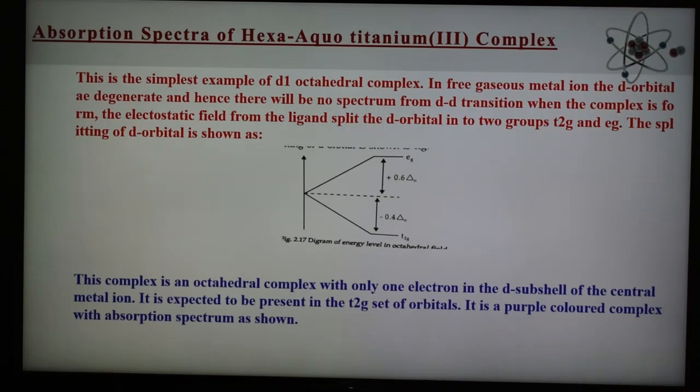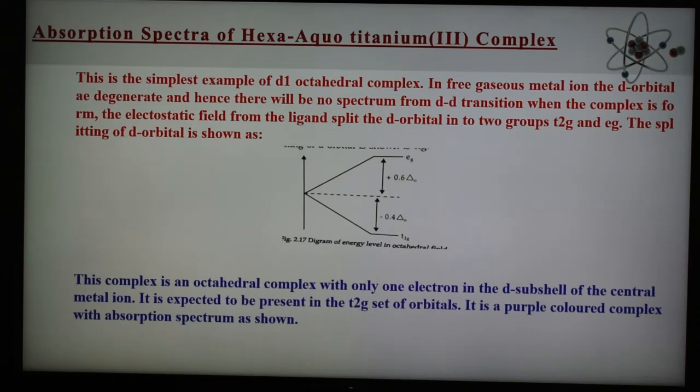When the ligands approach the metal ion, the degenerate d orbitals of the metal split up into two sets, the t2g set and the eg set. In this complex the oxidation state of titanium is +3, so the d orbital of titanium contains a single electron, d1. In the ground state the single electron occupies the lowest t2g level, and only one transition is possible to the eg level. Therefore the absorption spectrum of titanium shows only one band, which is at 20,000 centimeter inverse.